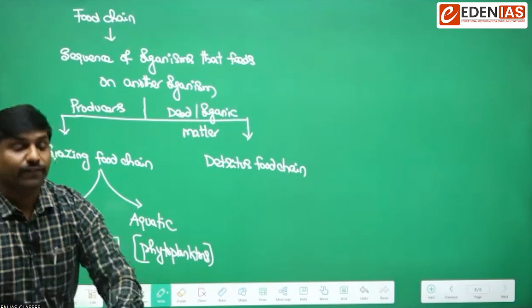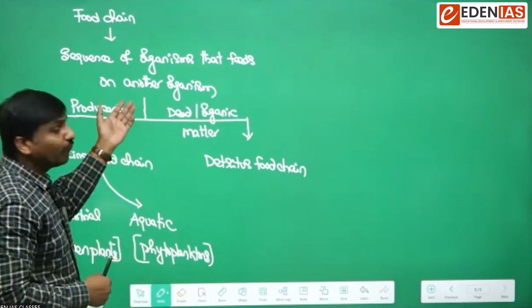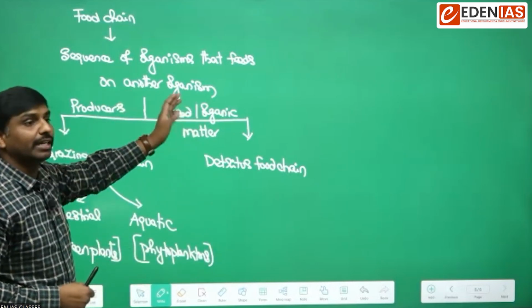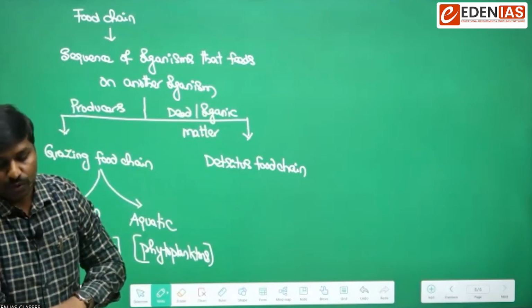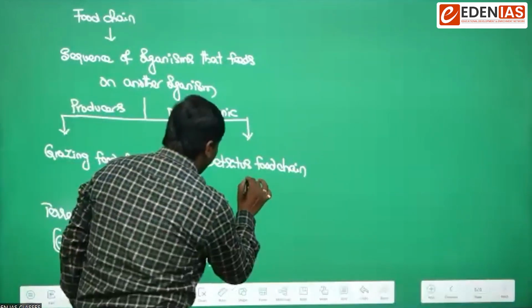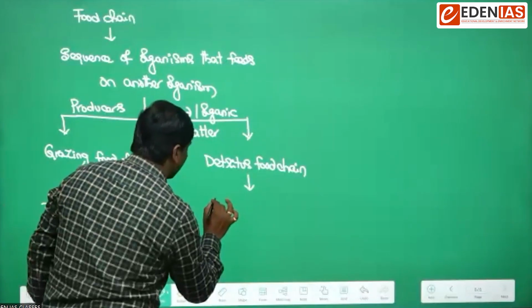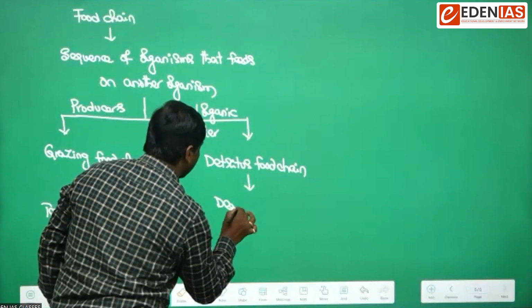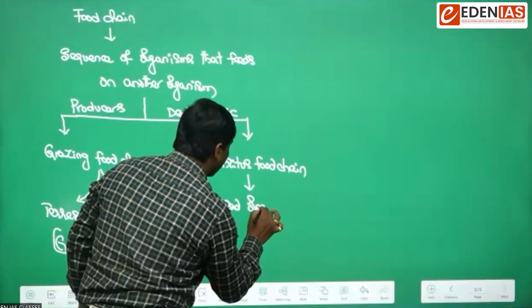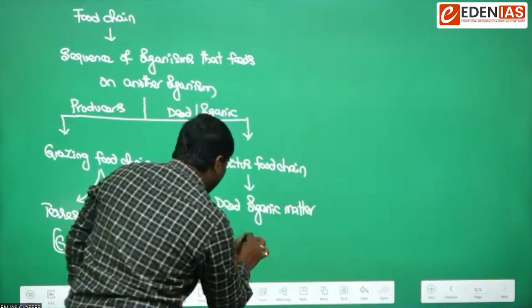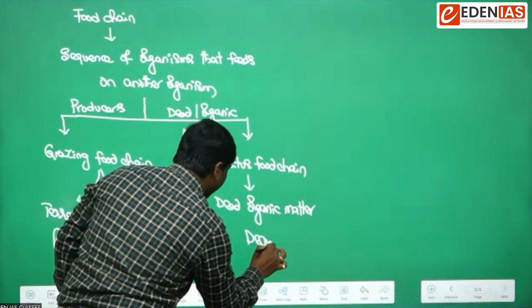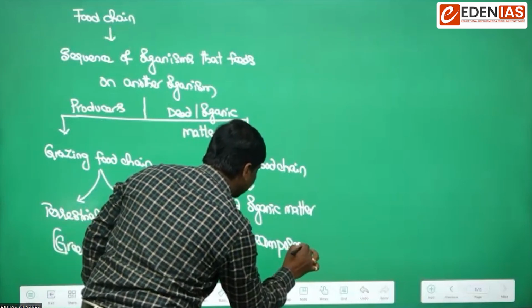And if the food chain is started by the decayed matter, it is known as the detritus food chain. Here, the detritus food chain usually starts with the dead organic matter, and decomposers play a vital role in this process.